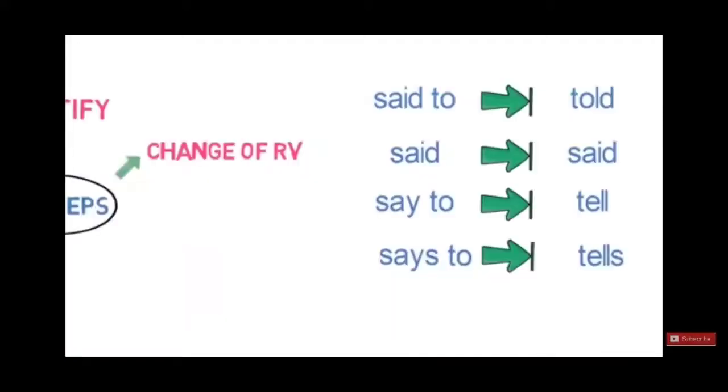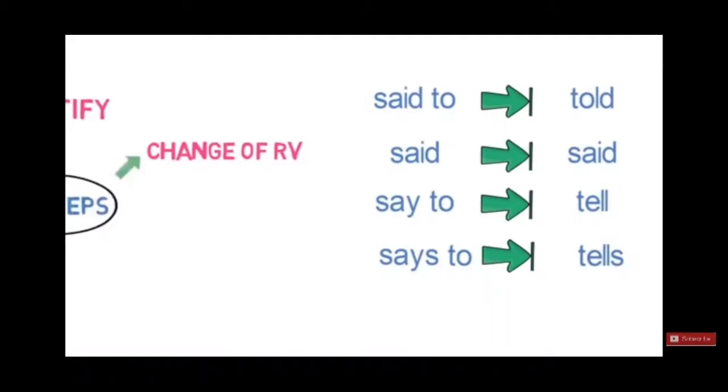Okay, after seeing the tense, subject and object, and first person, second person and third person, we will come to the changes we have to make when we convert direct speech into indirect.